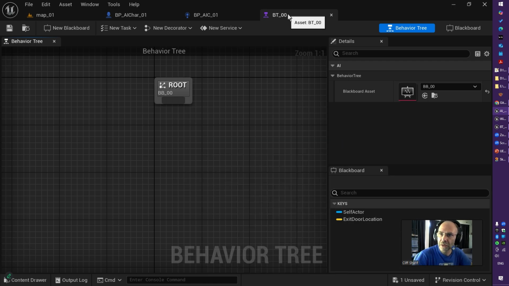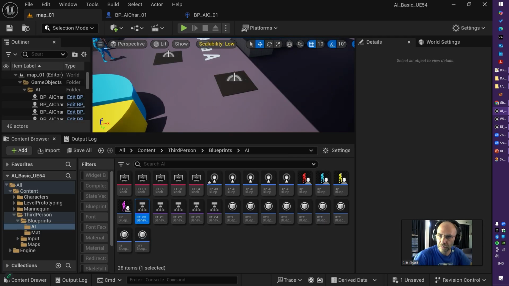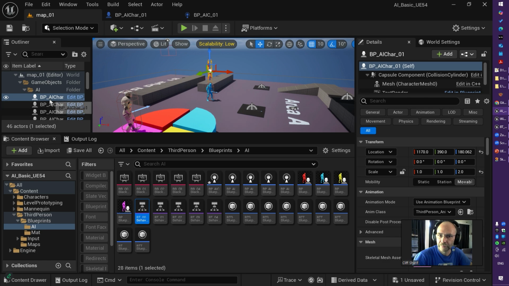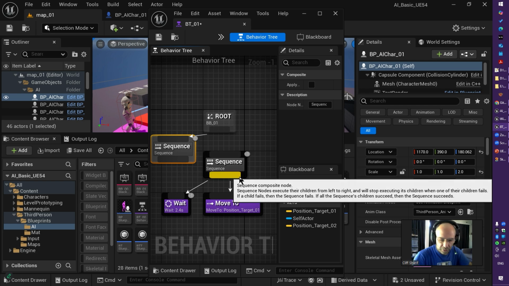So for my behavior tree, which is behavior tree 0, 1 for the AI character 0, 1, this guy here, I use a sequence. So grab this and I choose a sequence like this. Perfect.